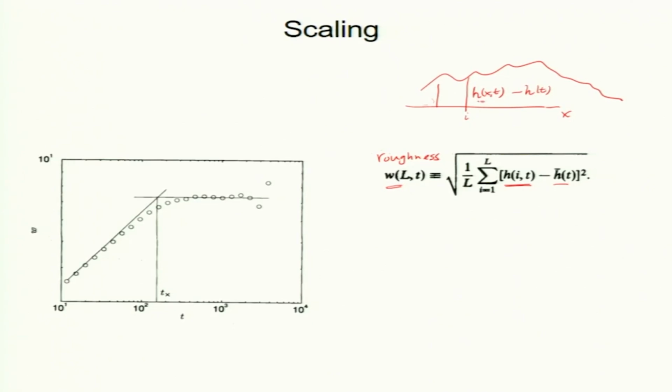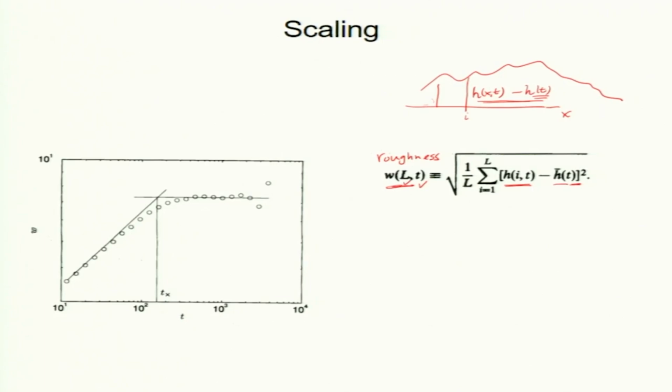So, I subtract. If I take the average, I will get 0 at a given time, right? By definition, h bar of t is the average of h of x, t. But if I take the square of this, then I will get a non-zero value when I average. So, take the square, then take the square root, and divide by the length of the system. This is the average RMS value of height at a given time. This function of L depends on system size as well and depends on t. This is called roughness.